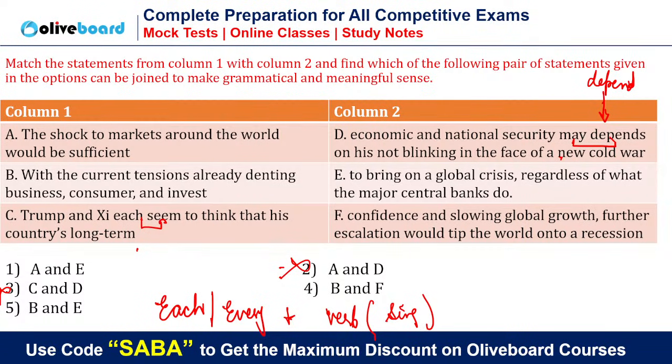Now we have to check between AE, BE, BF. The shock to markets around the world would be sufficient to bring on a global crisis, regardless of what the major central banks do. AE seems to form a pair, but still I will confirm others also. With the current tensions already denting business, consumer, and invest confidence, no relation at all. BF is eliminated. BE and invest to bring, no relation at all. So the answer will be AE.